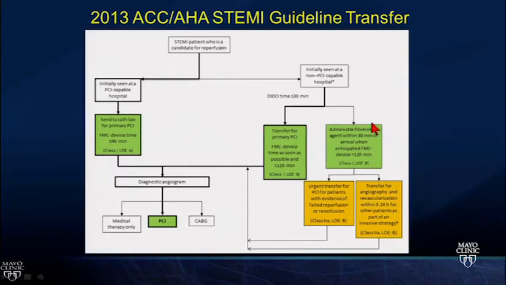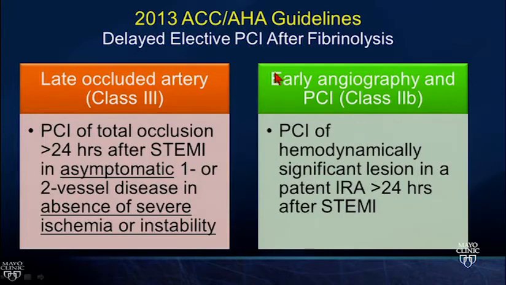And then the questions tend to get confusing when you're at a non-PCI capable hospital. Then the delay is going to be an ischemic time greater than 120 minutes if you are going to transfer. So that's when you're going to start thinking about lytics. You individualize for the patient's bleeding risk, give lytics, and then transfer still. That's the pharmacoinvasive strategy.